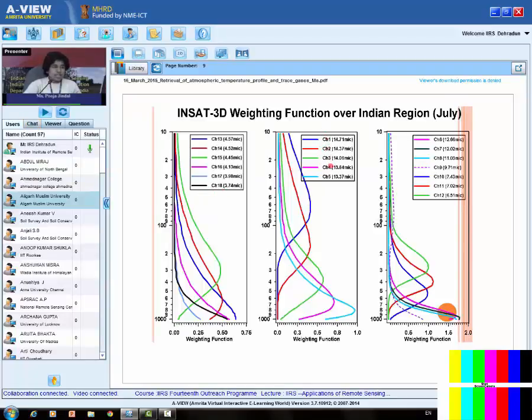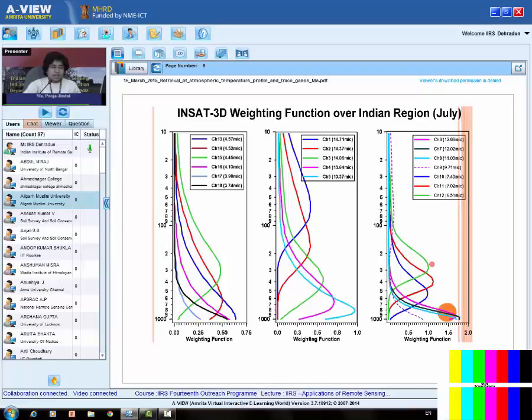So we have channel number 1, 2, 3, 4 and 5 over here. For example, channel number 2 corresponds to this red curve. So this red curve is giving me the information about this level. This level is around 100 to 200 hectopascal. So channel number 2 is giving me information about this layer of the atmosphere.